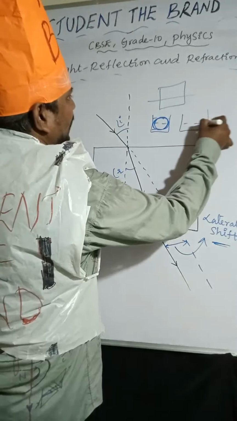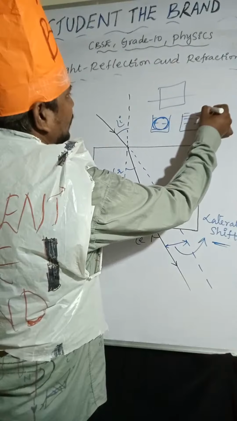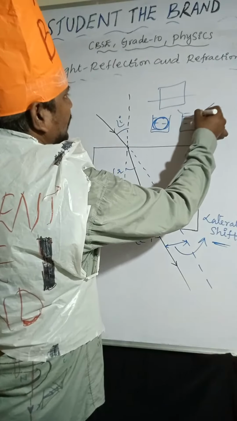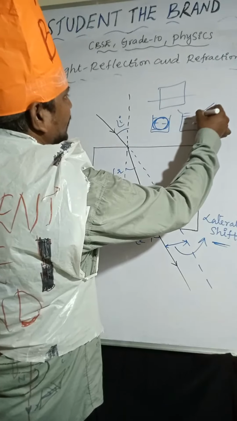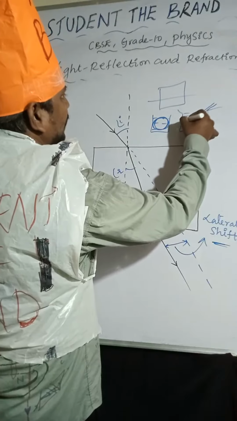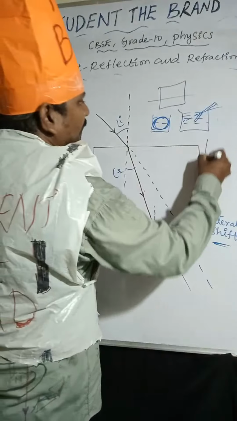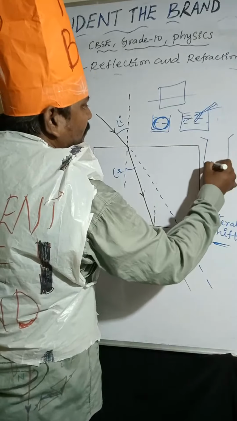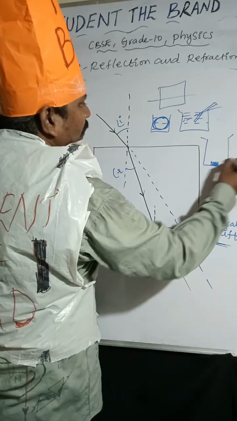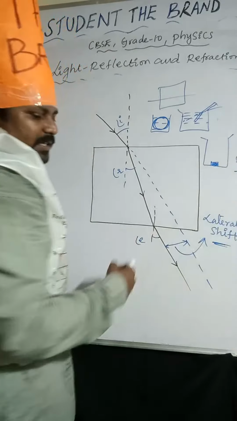So water is there. If you place the pencil here, at the interface of water and air, it appears to be bent. This is the pencil one. And if you place a coin, initially you can't see it at this position.